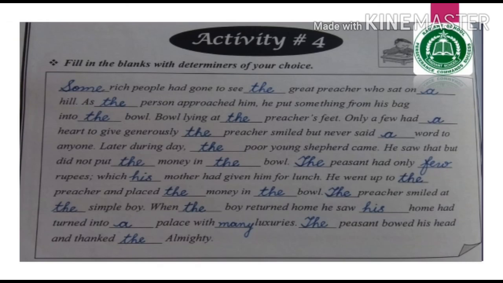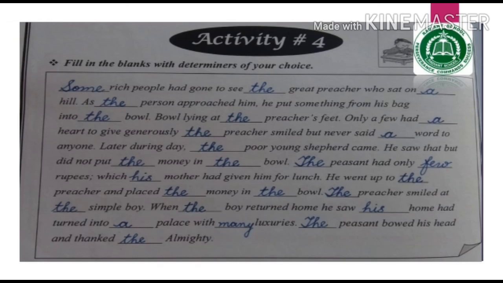The peasant had only a few rupees which his mother had given him for lunch. Now you see all the appropriate determiners. His mother, possessive determiner, comes here. A few rupees. So, a quantitative determiner will fill this blank. He went up to the preacher and placed the money in the bowl.